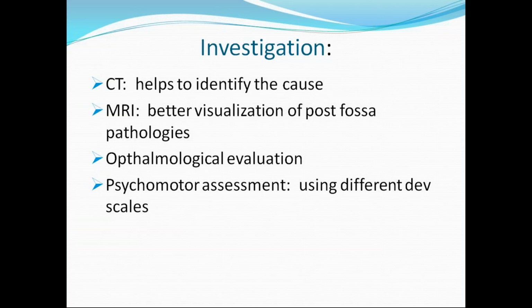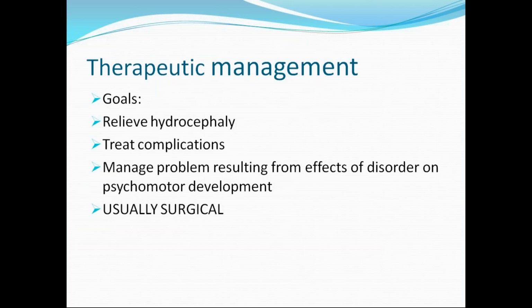Go for ophthalmological evaluation, check the fundus, as we already discussed. Optic nerve gliomas can be there in neurofibromatosis. We can better rule out that condition on MRI. And also we have to do psychomotor assessment, because we expect developmental delay in conditions like microcephaly, macrocephaly, or hydrocephalus. By using different developmental scales, we can assess psychomotor development.